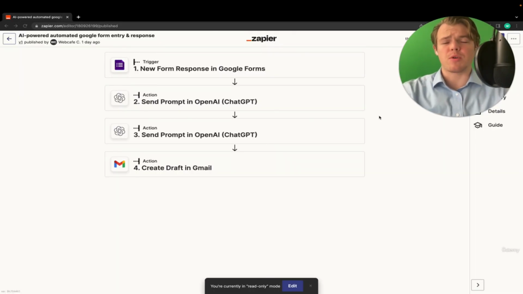The Zap we're going to be looking at today is the AI-powered automated Google Form entry response. We made this in an earlier lesson, and I'm going to use this as the example. Let's say, for example, I wanted to know, if I had 100 responses, how much would that cost me money-wise to have this fully AI automated? So let's jump over to the Excel sheet that can be found in the video description.